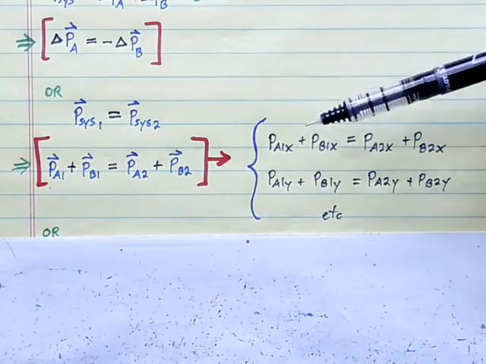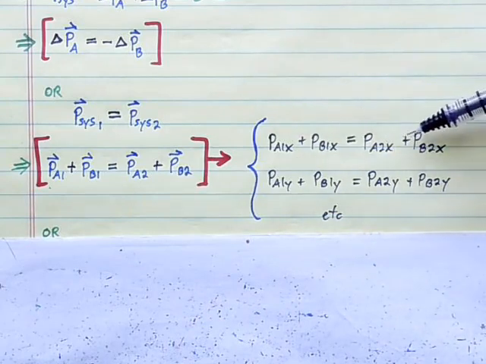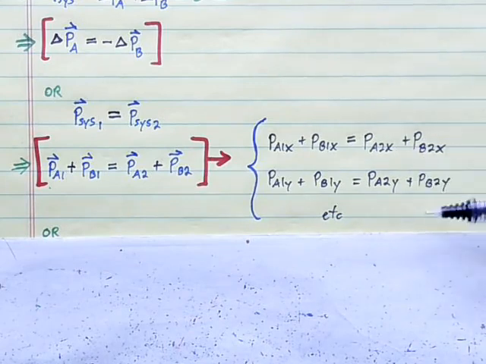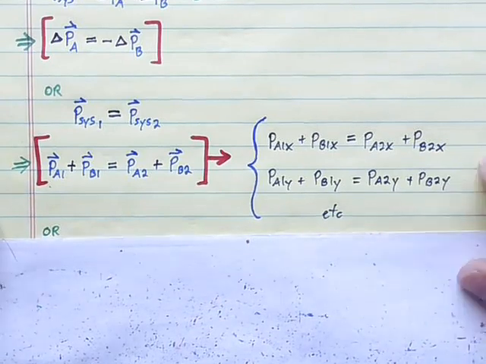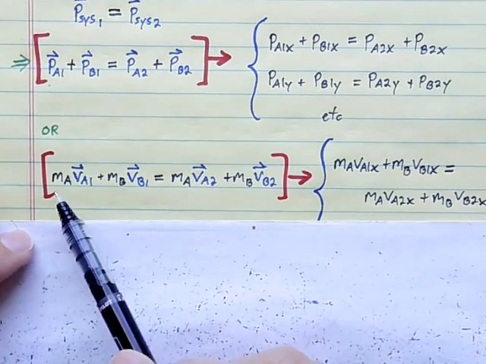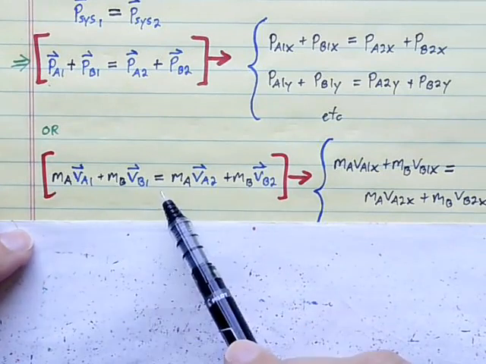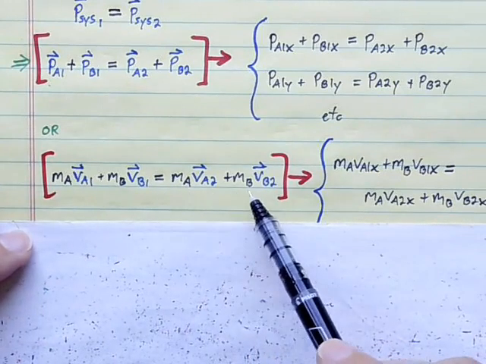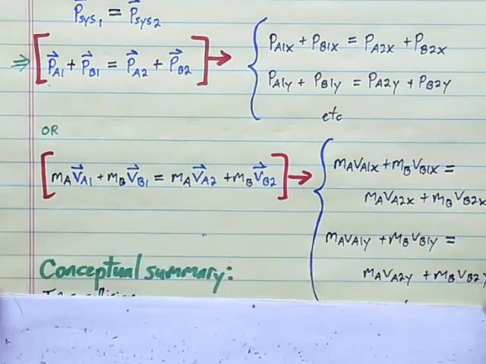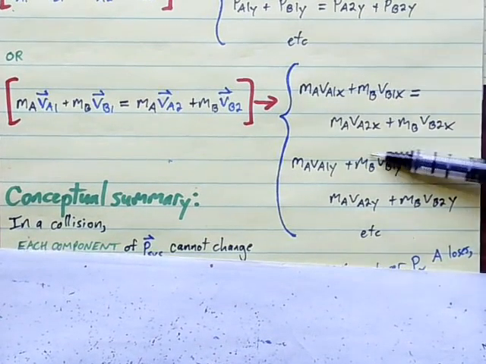We might write that PA1x plus PB1x, initial x component, equals PA2x plus PB2x, final x component. And likewise for the y component, likewise for the z component, if there were one. If we want to write this in terms of masses and velocities, we can do that. Just replace each momentum with mass times velocity, and we get this. MAVA1 plus MBVB1, that's initial total momentum, equals MAVA2 plus MBVB2, final total momentum. And component-wise, that would be three separate equations, one for the x direction, one for the y direction, and one for the z direction.